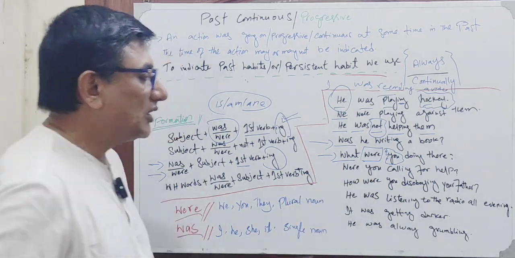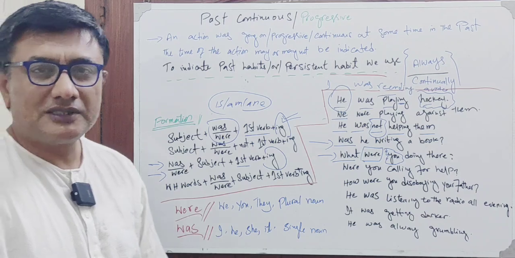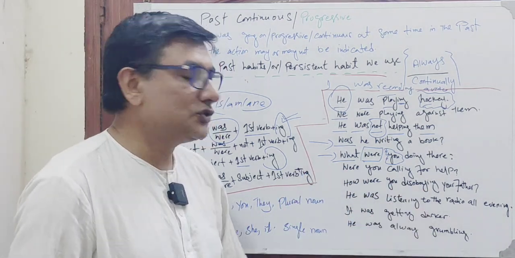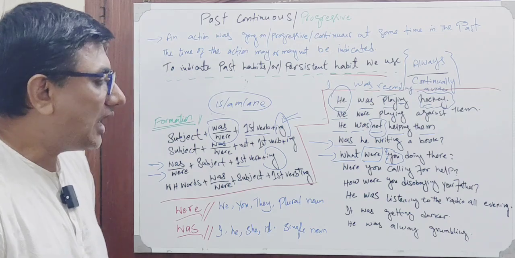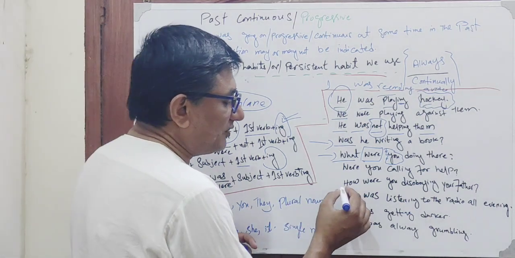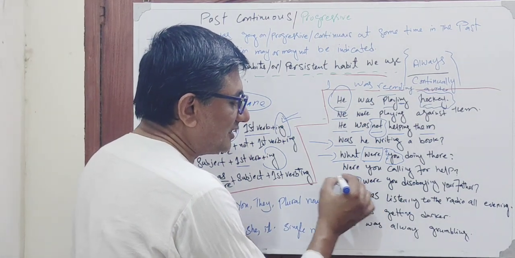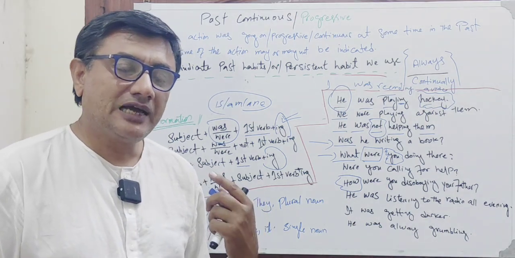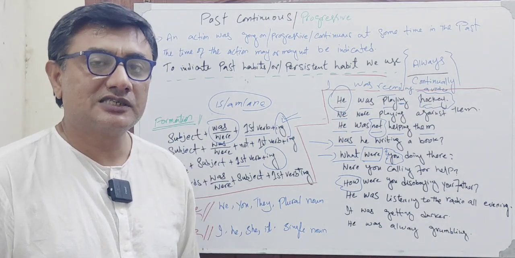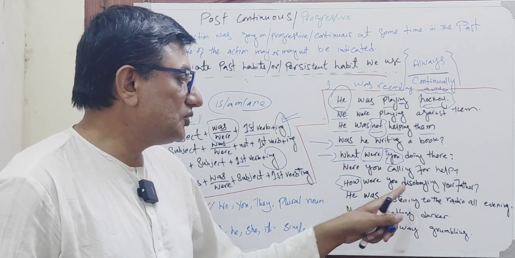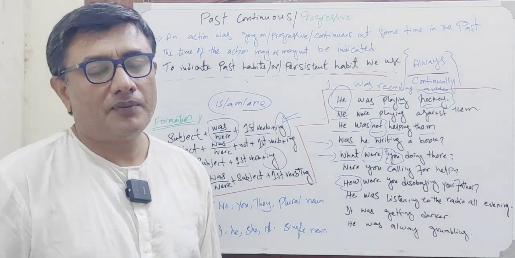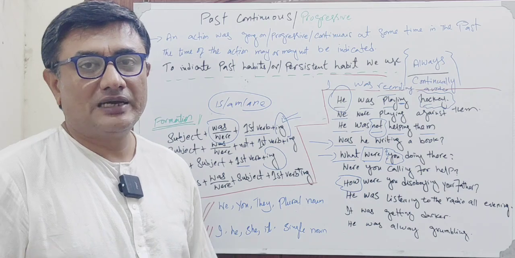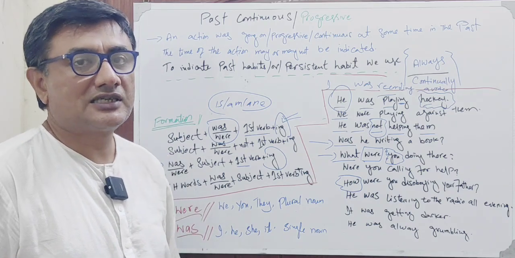So this is how you make an interrogative sentence. And then again, were you calling for help? क्या आप मदद के लिए पुकार रहे थे? And then, how were you disobeying your father? However, again, it's not a WH word, it's another form of word that helps us to make our sentence interrogative. यानी how were you disobeying your father? आप अपने वालिद गिरामी को disobey कैसे कर रहे थे, उनकी बात किस तरह नहीं मान रहे थे.